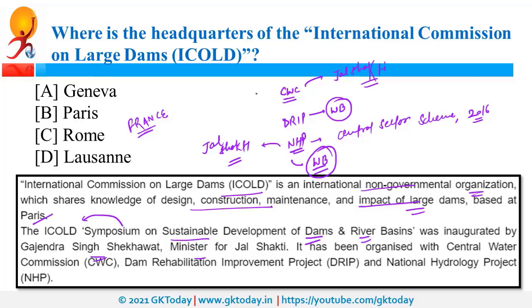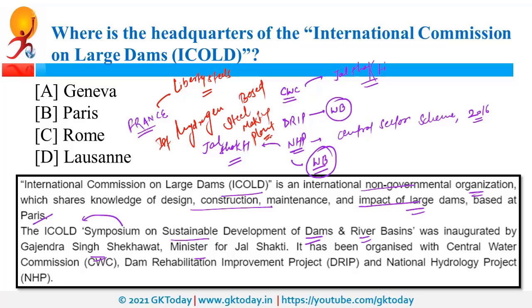Now recently, France was also in news because of one more event, and recently Liberty Steels signed an agreement with certain European companies to build the first hydrogen-based steel making plant. So this is going to be the first such plant in France. Why is it so significant? Because it is a steel making plant which will be based on hydrogen.